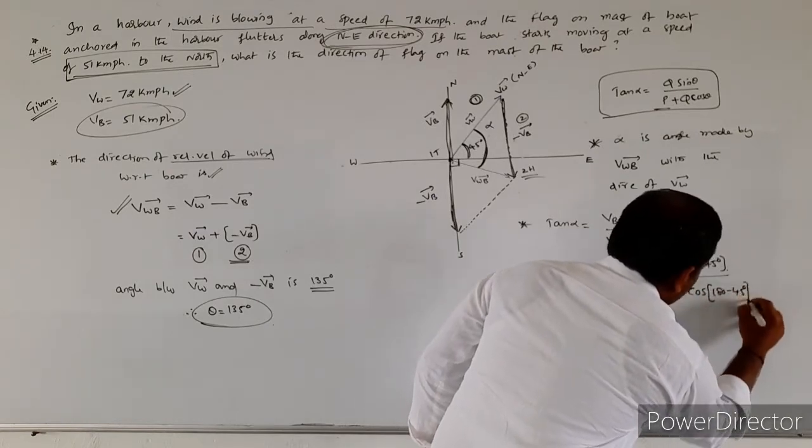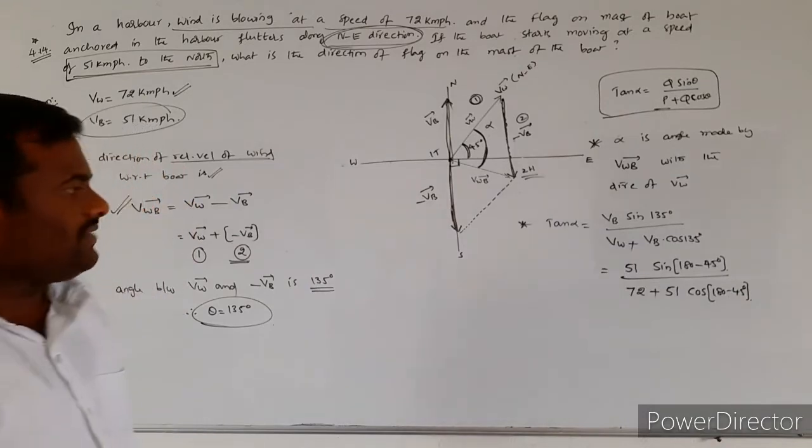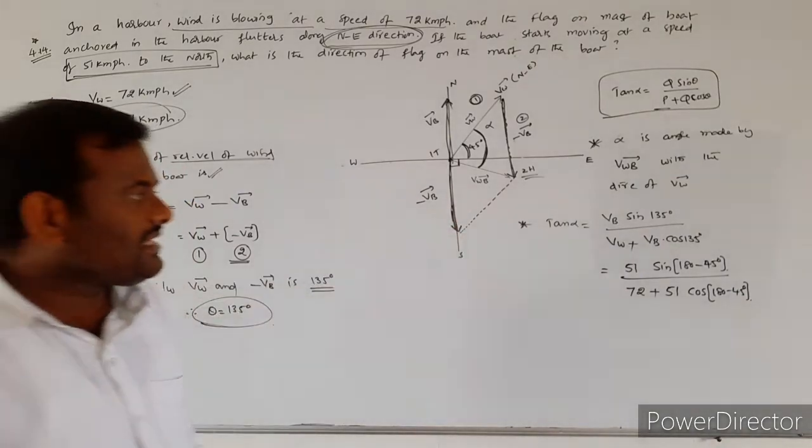Cos 135 can be written as cos of 180 minus 45.